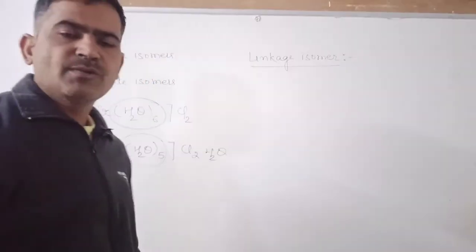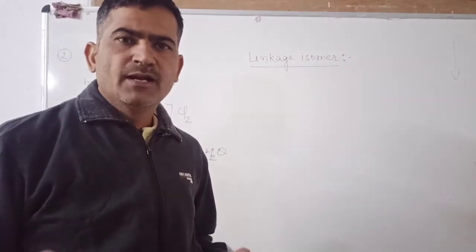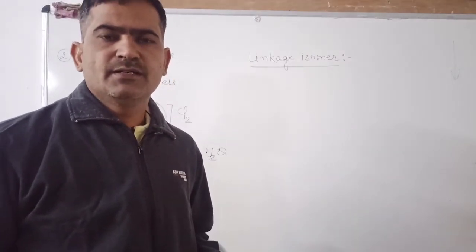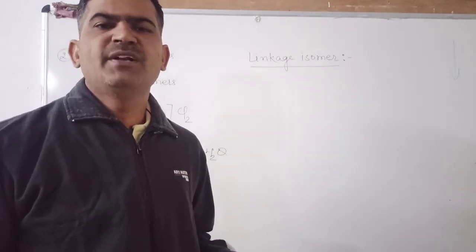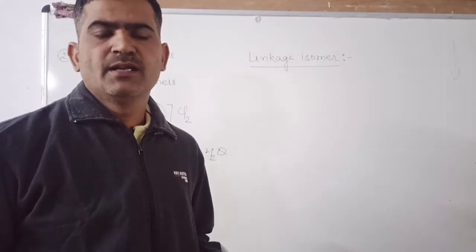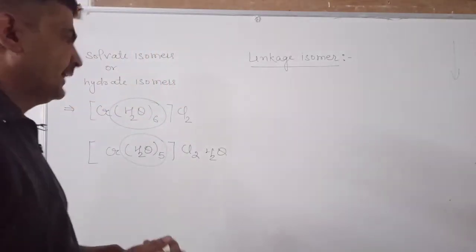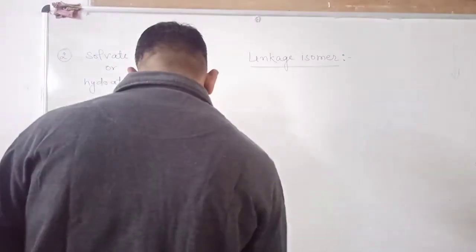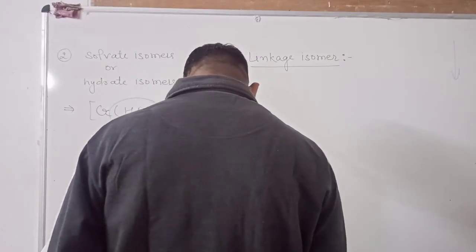Linkage isomers have the same chemical formula but differ in the atom through which an ambident ligand is joined. An ambident ligand can be joined through different atoms.